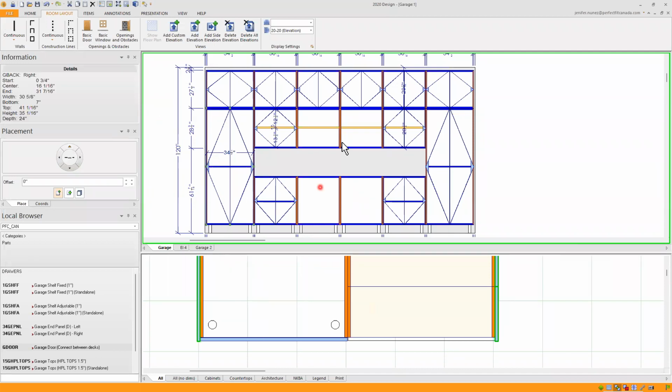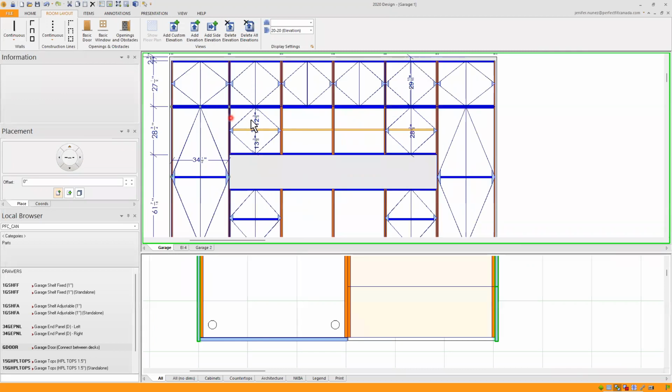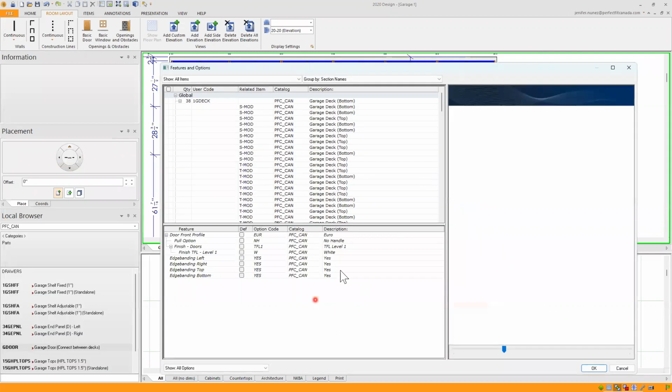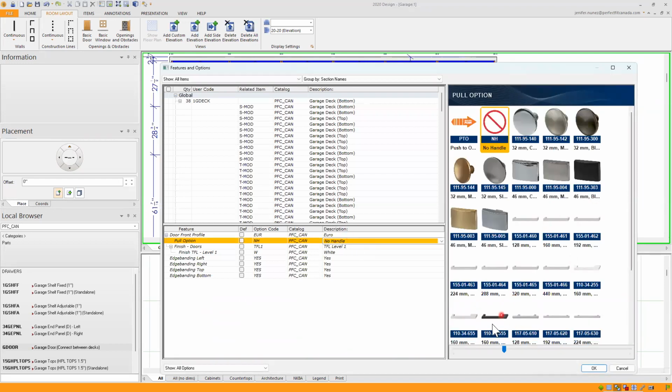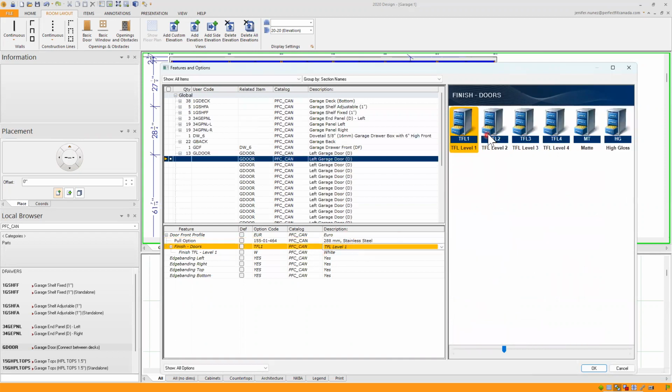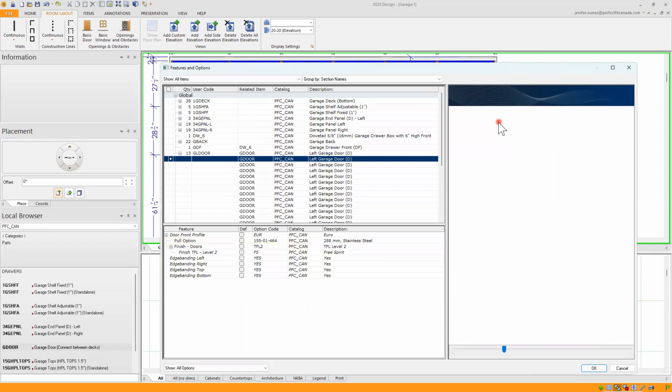And also, if I want to just have, for example, these 2 doors, the G door, go to features and options after I right click, and if I want to change it, add the handle, for example, just to that one, choose this and change the color of my doors.